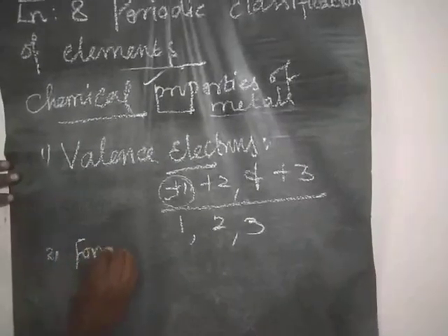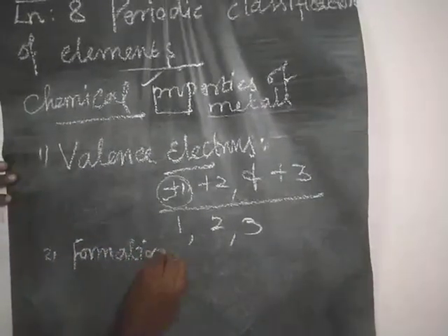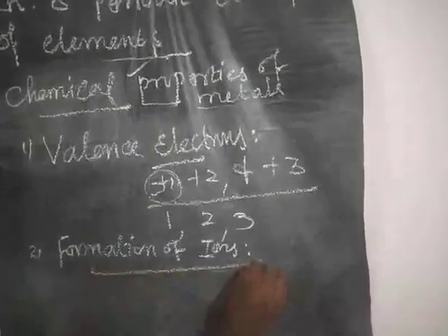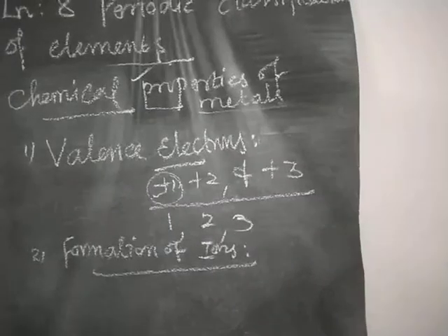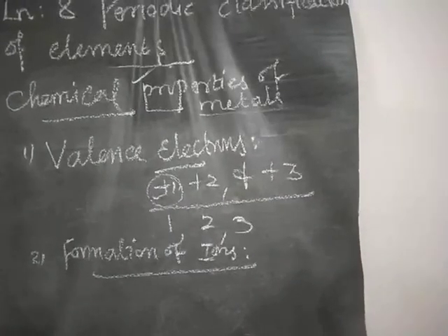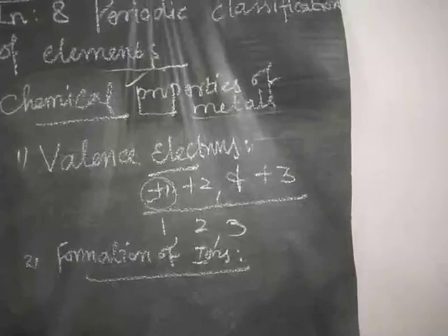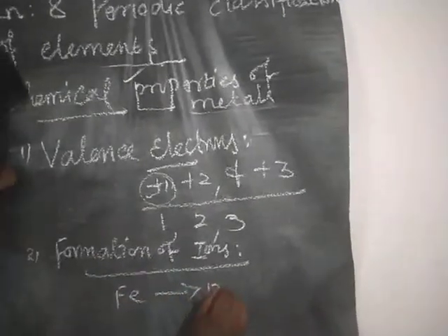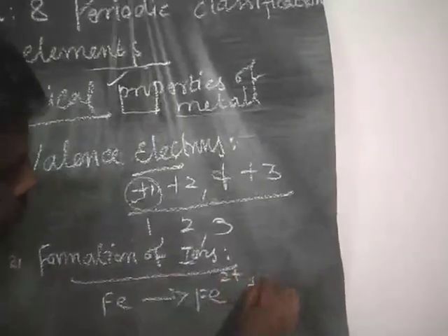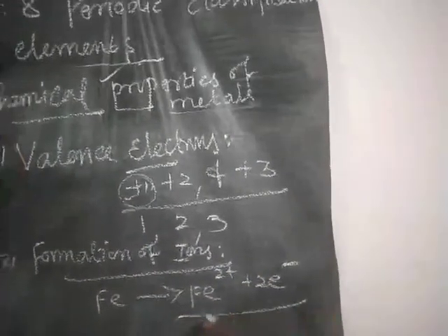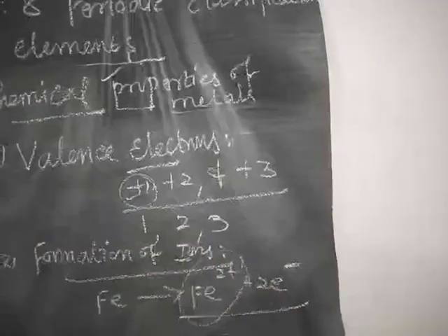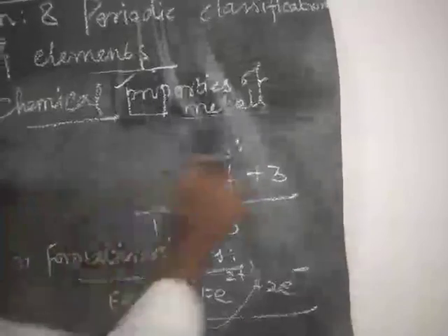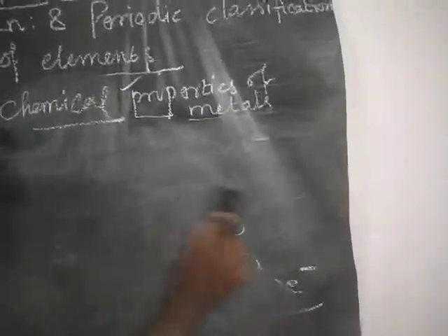Next one, formation of ions. Usually metals lose their electrons and become positive; that is called electropositive. For example, if you take iron, it may lose 2 electrons, Fe2+, loss of 2 electrons, and becomes electropositive. Next one, discharge of ions, third point.